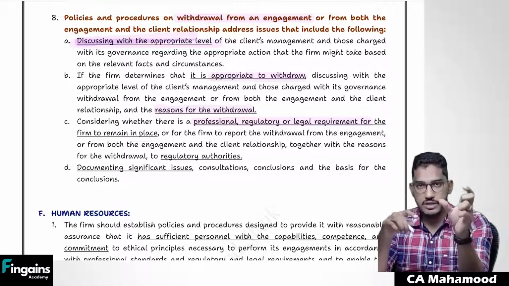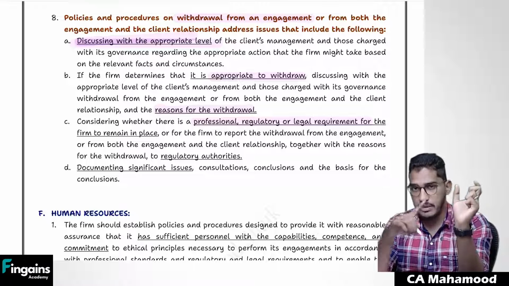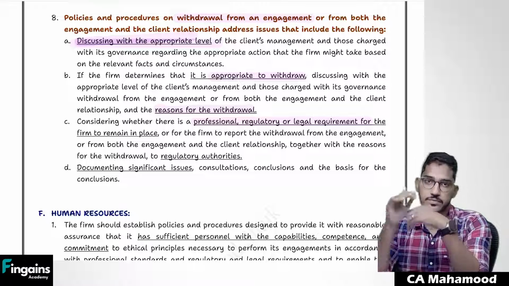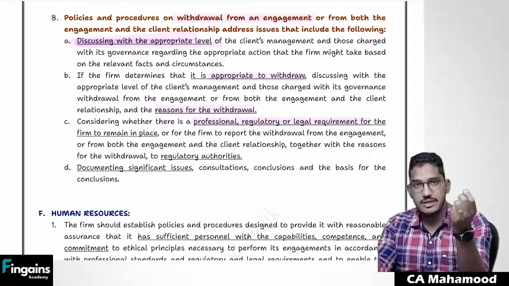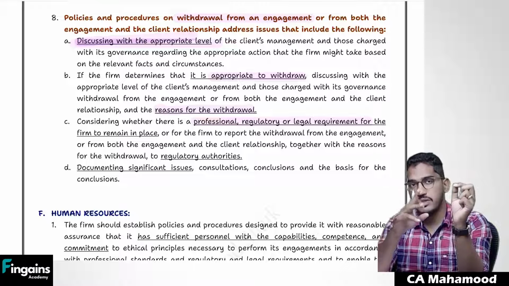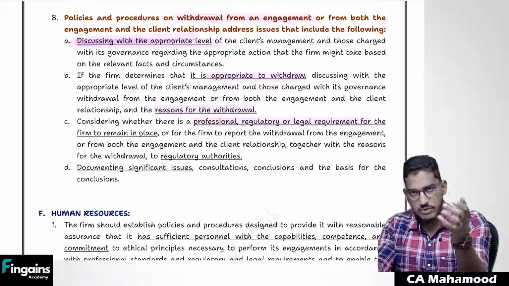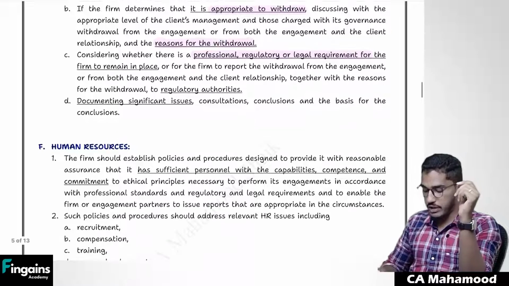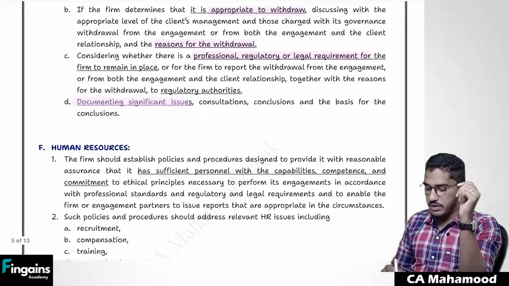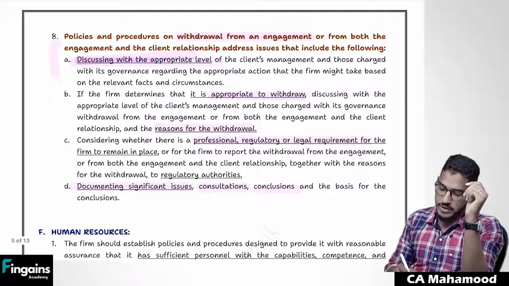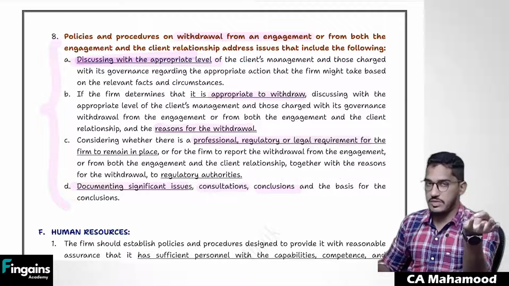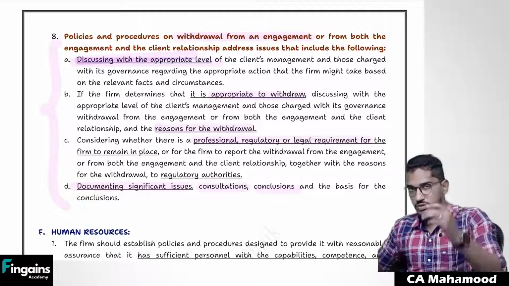For example, in the case of a company, if you want to withdraw from the position of auditor of a company, you have to submit form number ADT-3. So you have to submit that form. Like that, in some cases there will be legal responsibilities to communicate with the regulatory authorities; fulfill your requirements. And finally, whatever issues, consultations and conclusions there are, you have to document all that: for what reasons you withdrew, what communications you had, and to whom you reported. All these things you have to document.